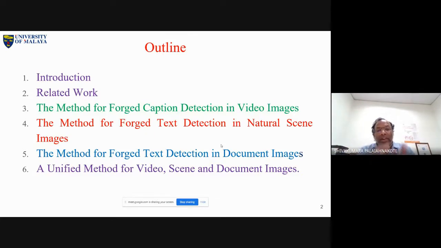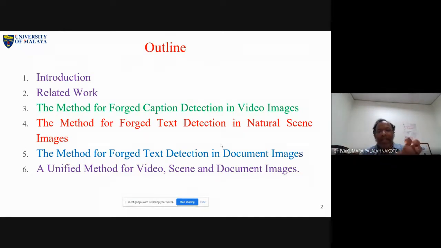With two kinds of text with different properties, it is a very tough job to develop an algorithm to detect caption text and scene text in the images. Here, of course, I am talking about forgery, not text detection in video images.